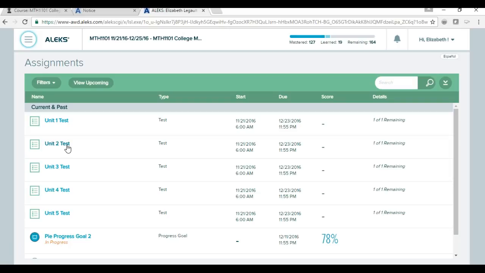I would like to mention that you are not tested on every single topic that you have learned, but you should know every topic that you have mastered. The assessment will not present the topics in the same order as you learn them.